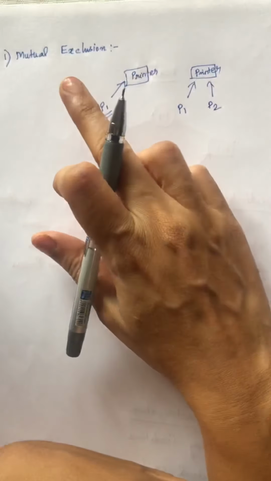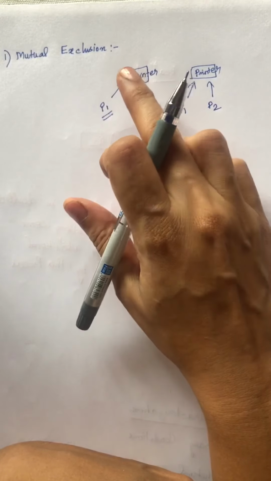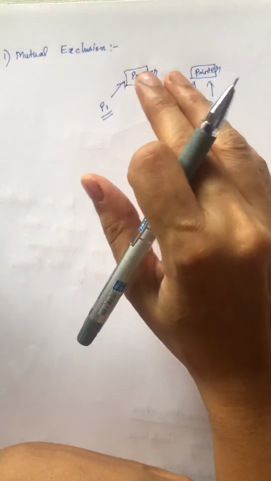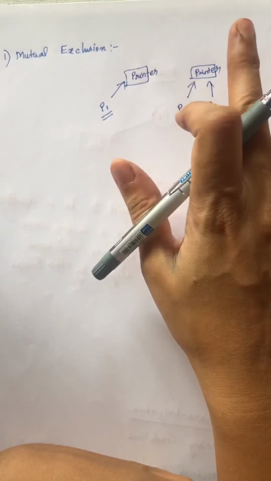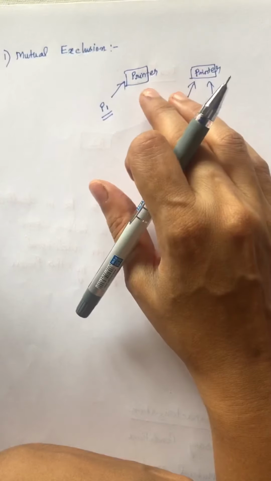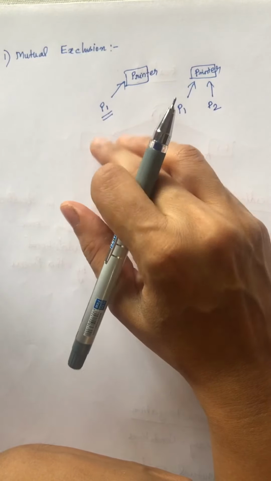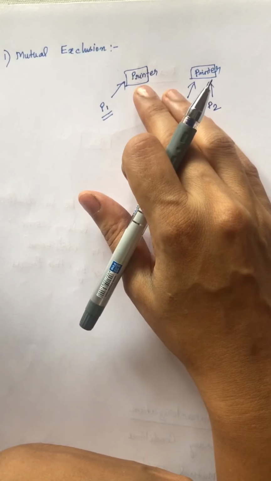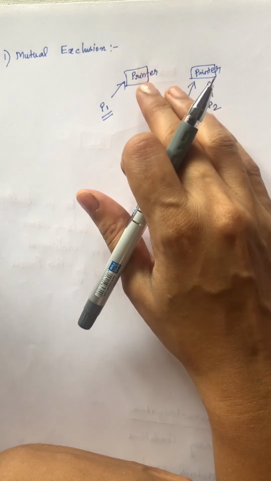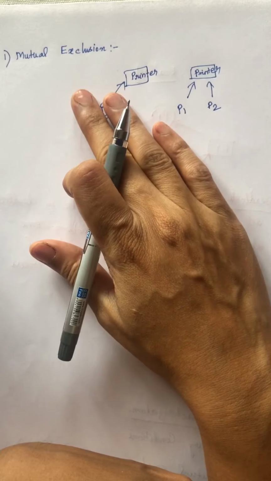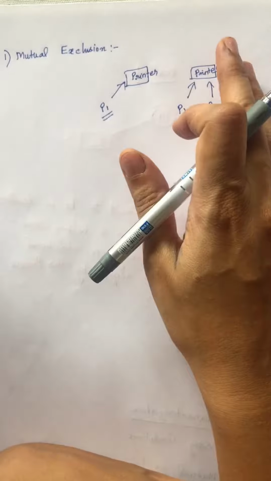So when you are going to eliminate this mutual exclusion in the system, then we can say that we can also make deadlock not occur in the system. But this is not possible. Always all the resources are in non-shareable mode. If a process holds this resource, it has to complete its work, then only it can give it to the next process. So if you eliminate this mutual exclusion, we can also avoid deadlock. So this is the first condition.